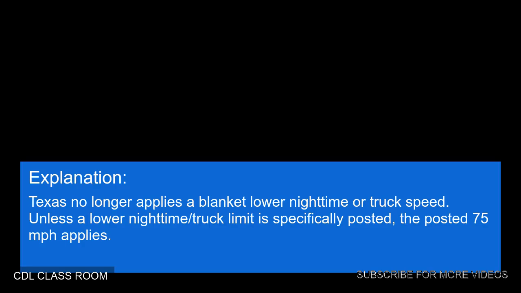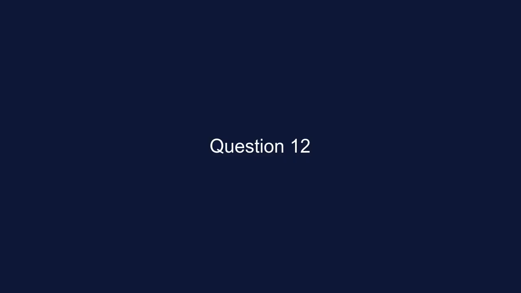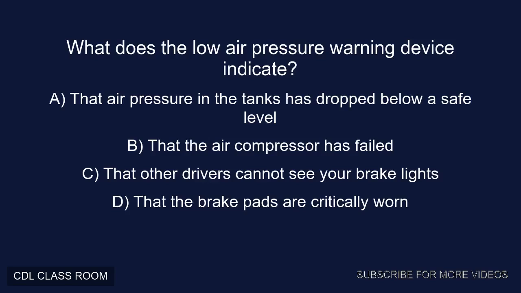Explanation: Texas no longer applies a blanket lower nighttime or truck speed. Unless a lower nighttime per truck limit is specifically posted, the posted 75 mph applies. Question 12. What does the low air pressure warning device indicate? A. That air pressure in the tanks has dropped below a safe level.